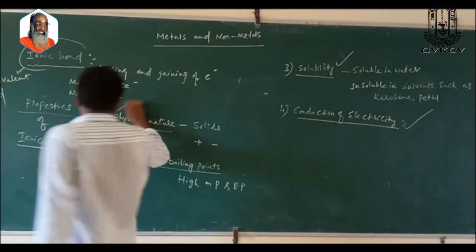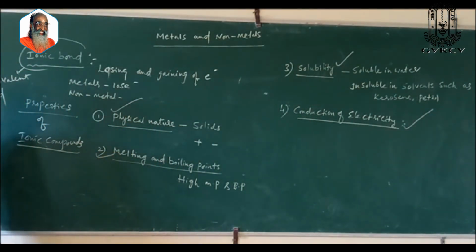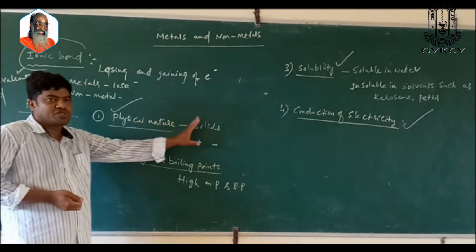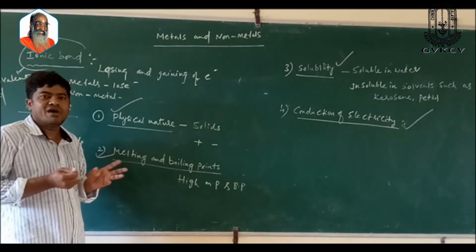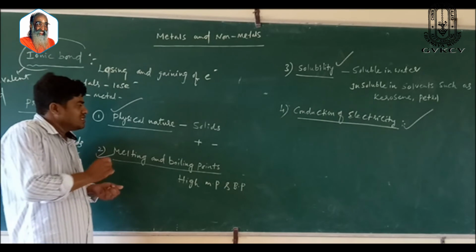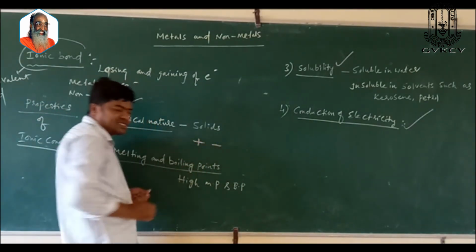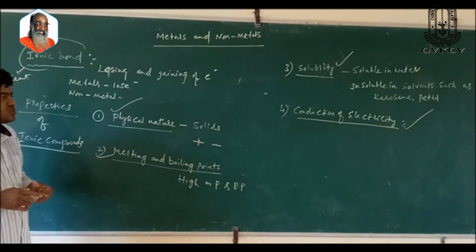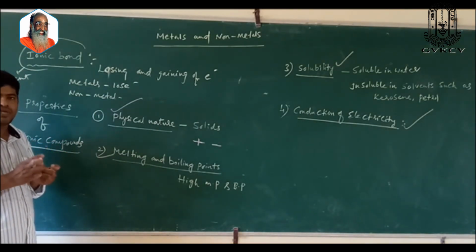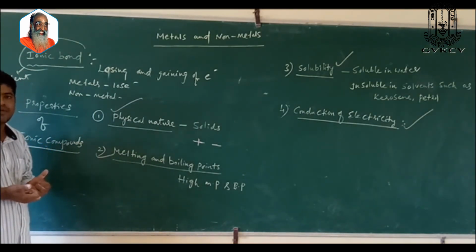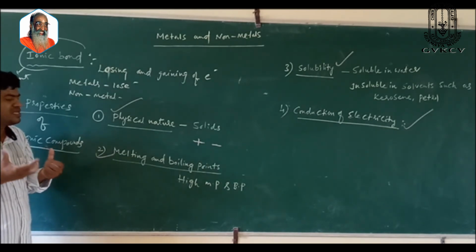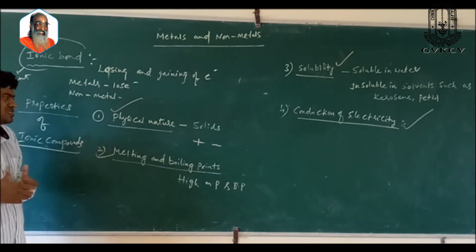Physical nature: generally, these ionic compounds are solids. They are very hard because there is a strong force of attraction between the oppositely charged ions. But when you apply some force, they are brittle. They may break into pieces.